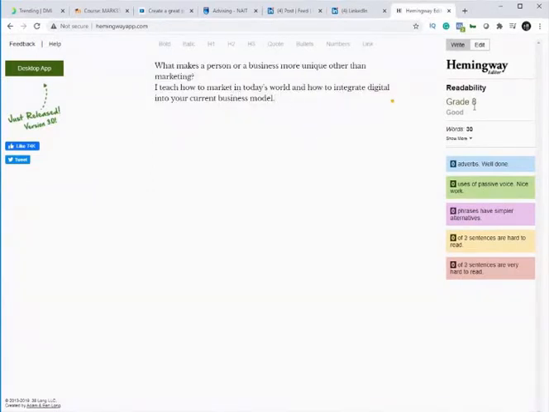Here's my final version, and when I put it in the Hemingway, it's at a grade 8 readability. And again, why I like to use the Hemingway is I like to decrease that readability as far as possible without losing the message. So if I could get this down even lower, I probably would. But for now, this is not too bad. So what makes a person or a business more unique other than marketing? I teach how to market in today's world and how to integrate digital into your current business model. Clear and concise, right? I really like the way that that's evolved.